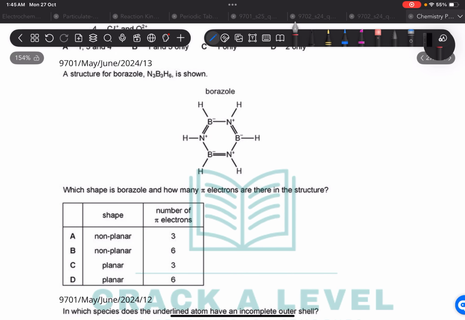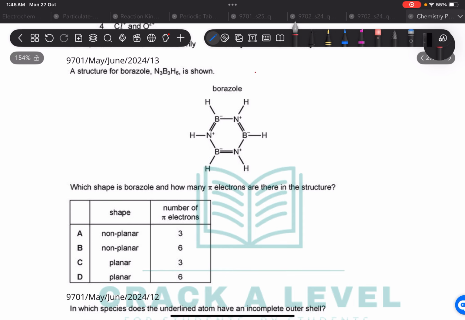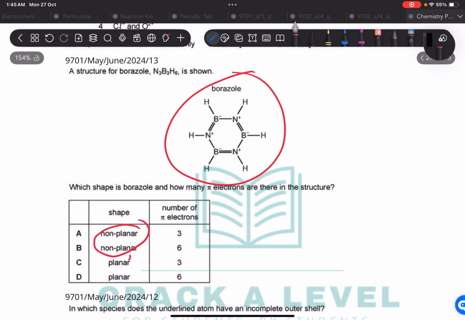A structure of borazole is shown. Okay, this one right here, this is a borazole molecule. Which shape is borazole and how many pi electrons are there in the structure? The shape, either it's going to be non-planar or it's going to be planar.